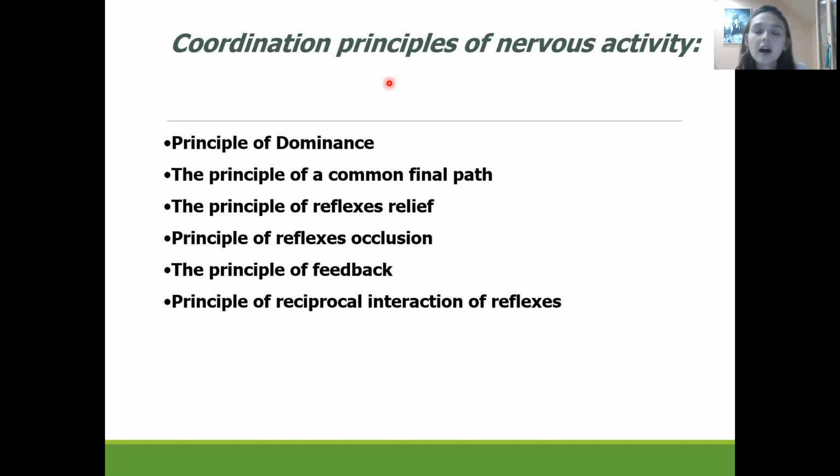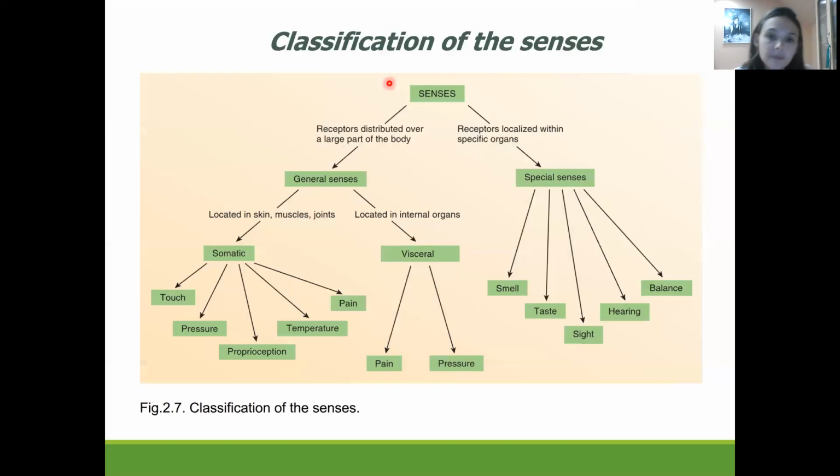For instance, in the reflex of the movement, the contraction of the muscles, the muscle will contract, but nevertheless information from the ligaments, from the tendons, from the muscle spindles will return back to the central nervous system. In this case, the central nervous system will coordinate the movement. And the principle of reciprocal interaction of the reflexes means that some neurons are going to be excited and some neurons are going to be inhibited.